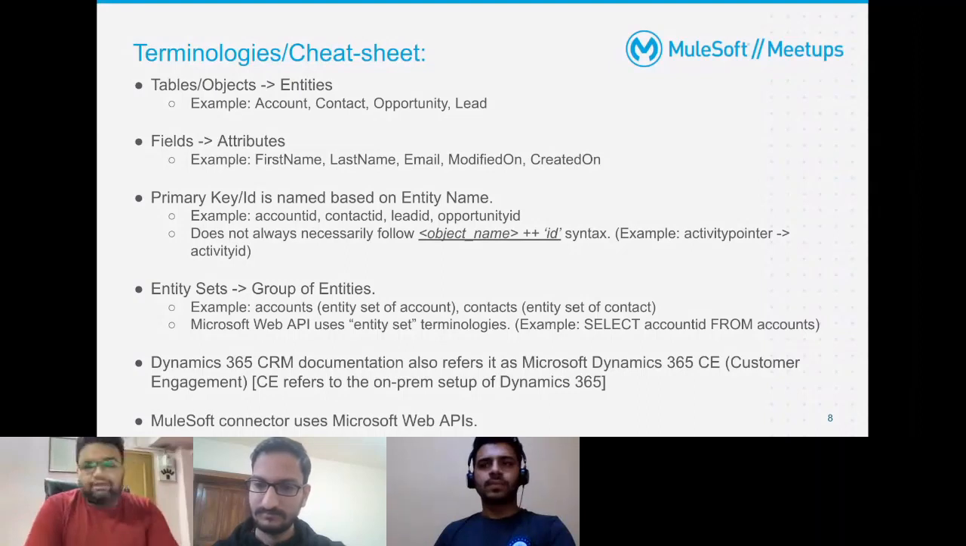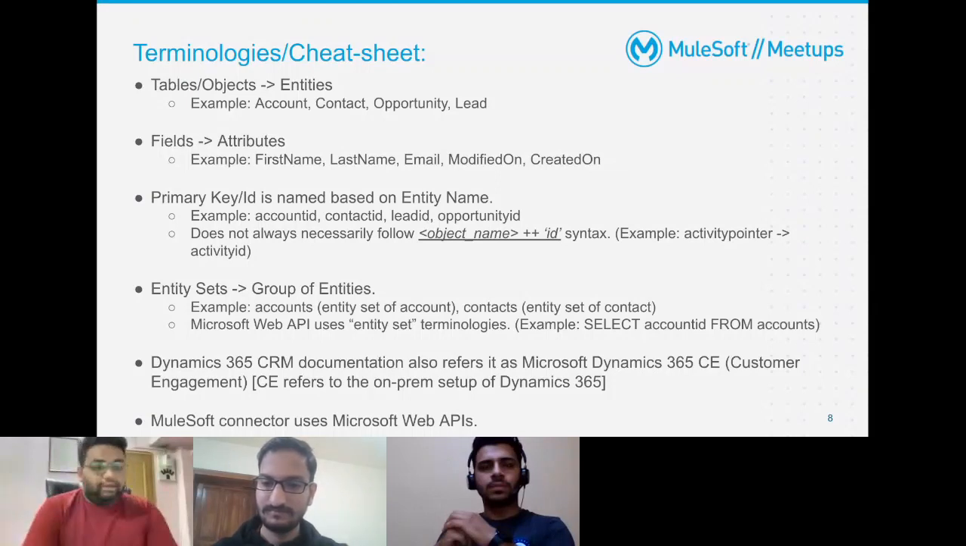For example, there's a table or entity called activity pointer. By going with this convention, it should have been activity pointer ID, whereas it's not. It's called activity ID. So this is just one of the exceptional examples. But it's just to say that there is no plain ID column in Dynamics. It's always prefixed with something, or with what that entity represents.